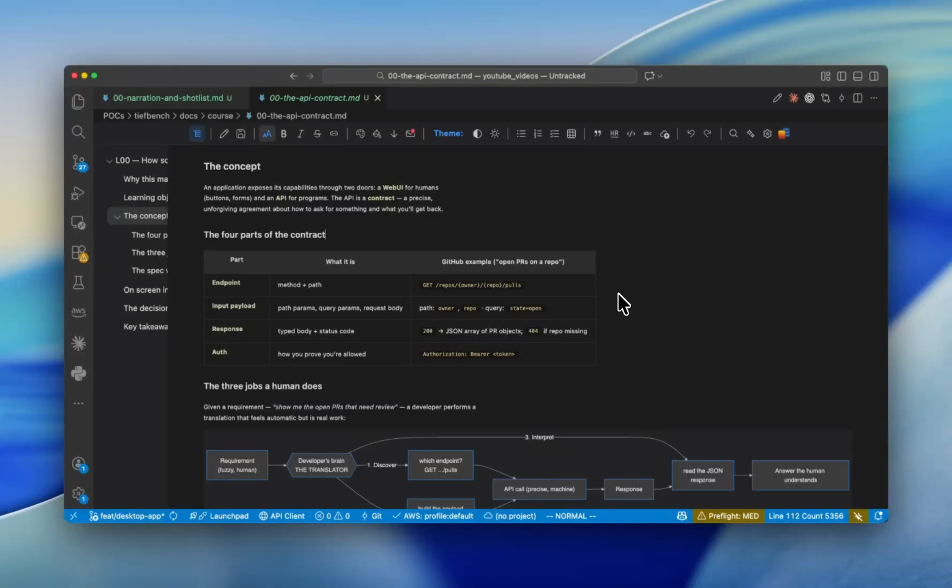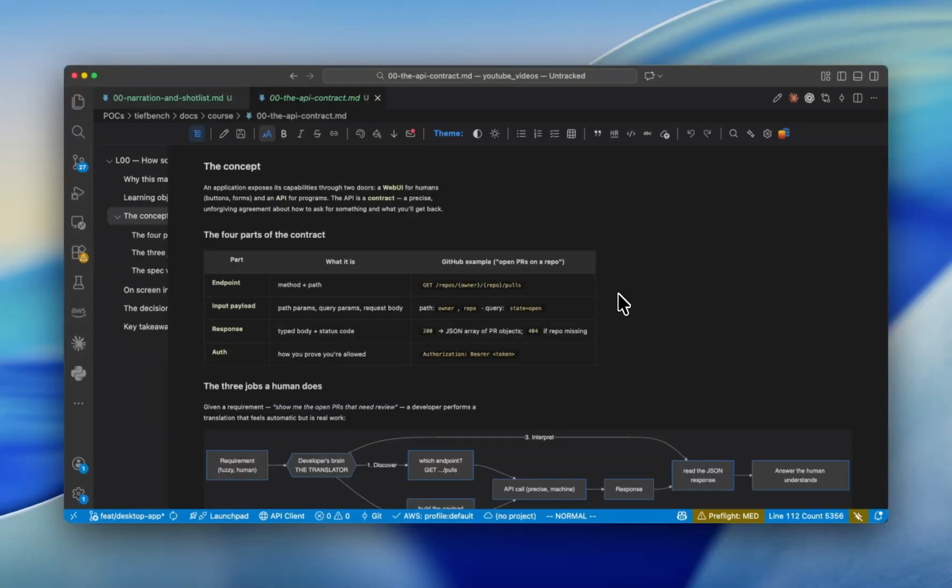What is an API? Just forget about the acronym. An API is a contract. A contract is nothing but: what is my address, where do I send my input parameters, and what response do I get back? There are four parts to an API contract.